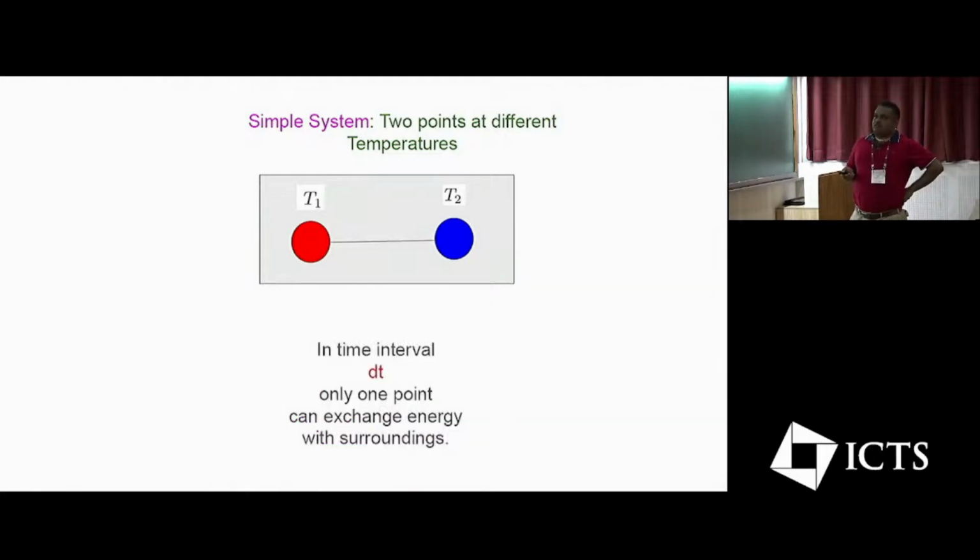The way to see that is, first thing to note is that in a time interval dt, the exchange is going to happen with only one of these points. Exchange of energies with the environment is going to happen only at one of these points, because simultaneous exchange at 2 points has a probability that goes as dt squared, which is minimal compared to dt.